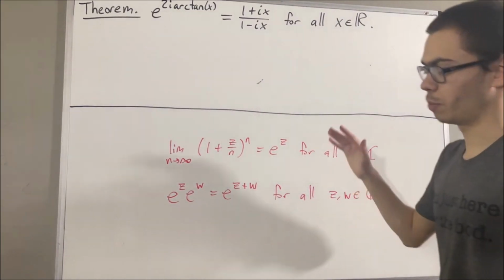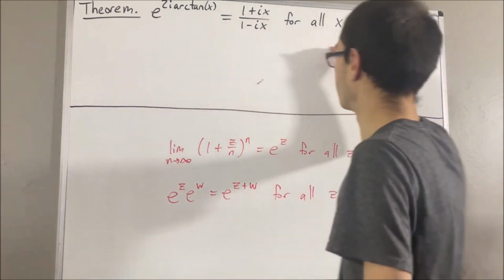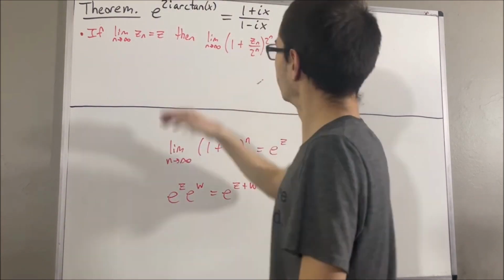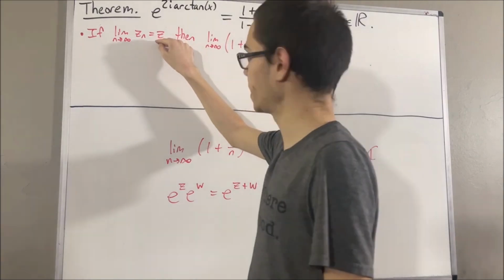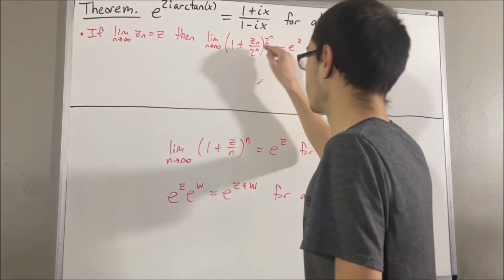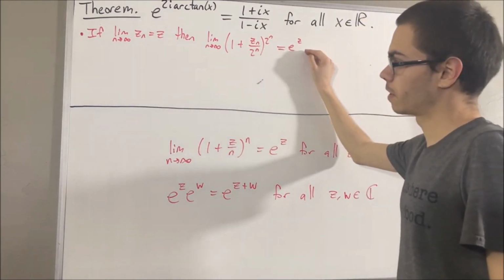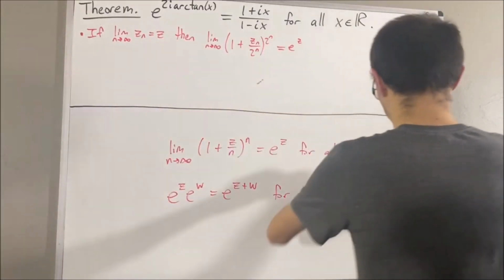Now, another property we proved regarding the exponential function, which will be important in proving this theorem, is the following. If z_n is a sequence of complex numbers that converges to the complex number z, then the sequence (1 plus z_n over 2 to the n) to the power of 2 to the n converges to e to the z. So that's pretty much it for the exponential function.